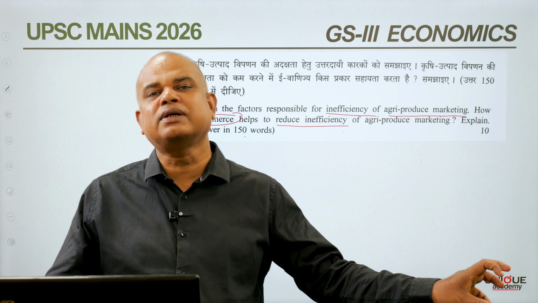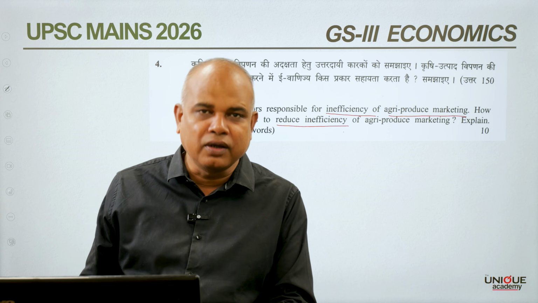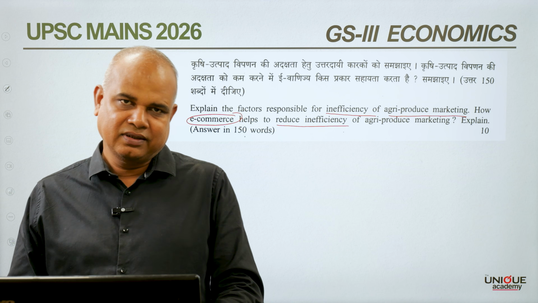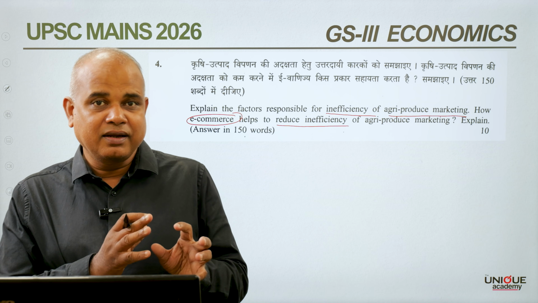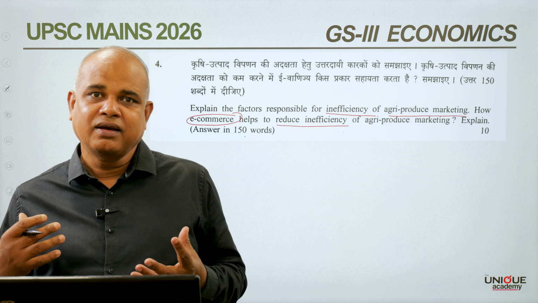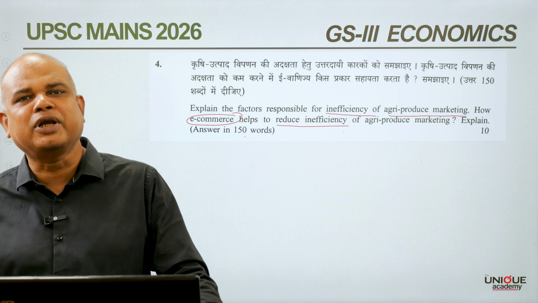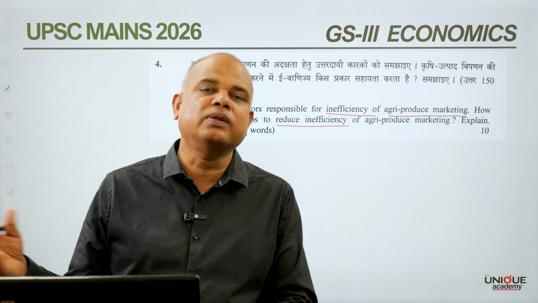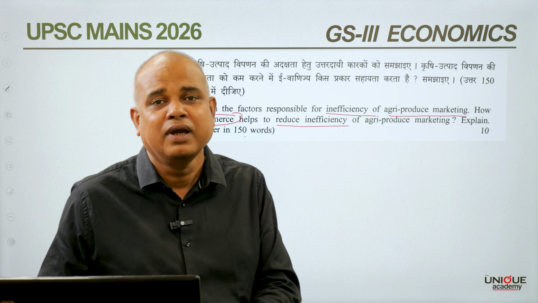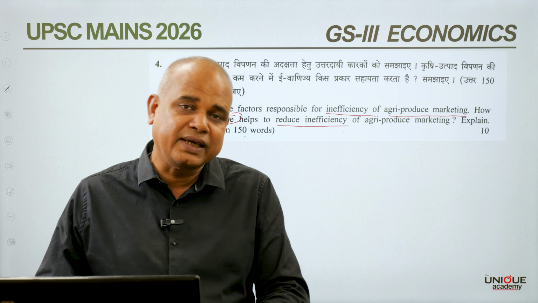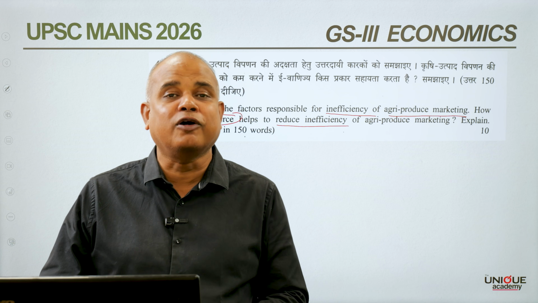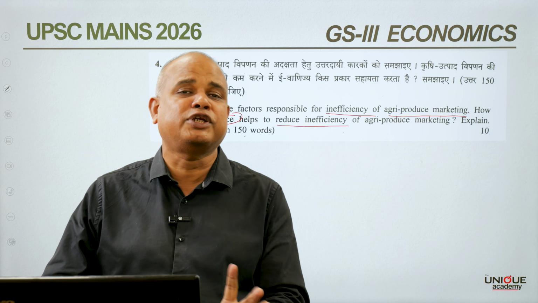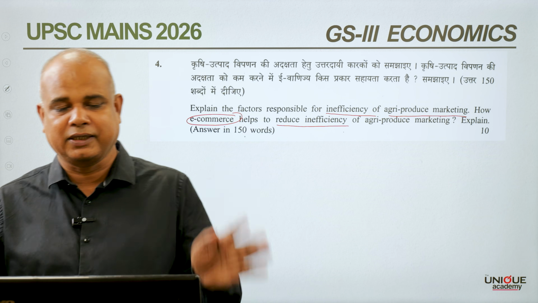Neither producers are benefited nor the consumers. At one end, the producer has suffered because he has not got the rational price, and on the other hand, the consumer has suffered because he is forced to pay a higher price. That is only because of multiple intermediaries, and that is the biggest inefficiency of agri-produce marketing.